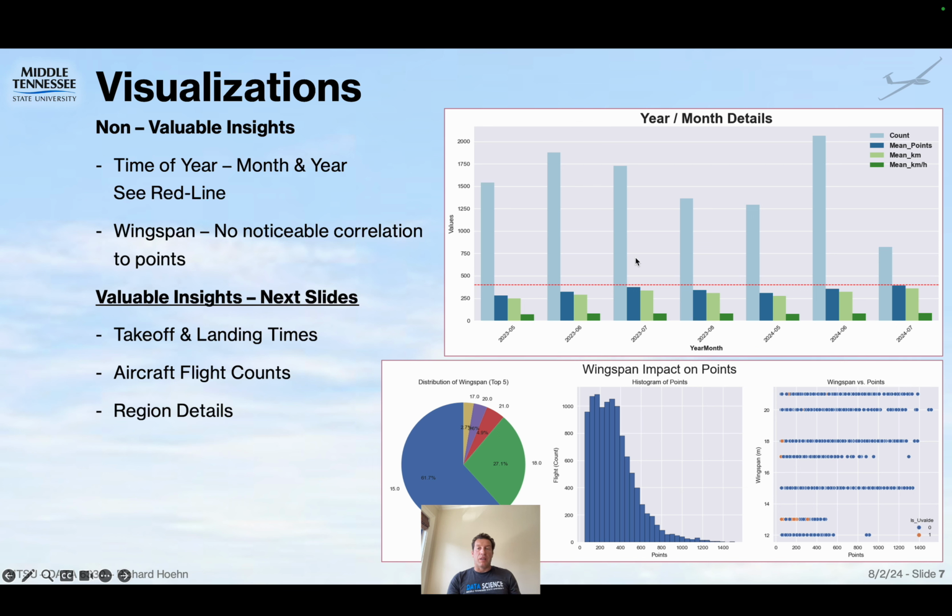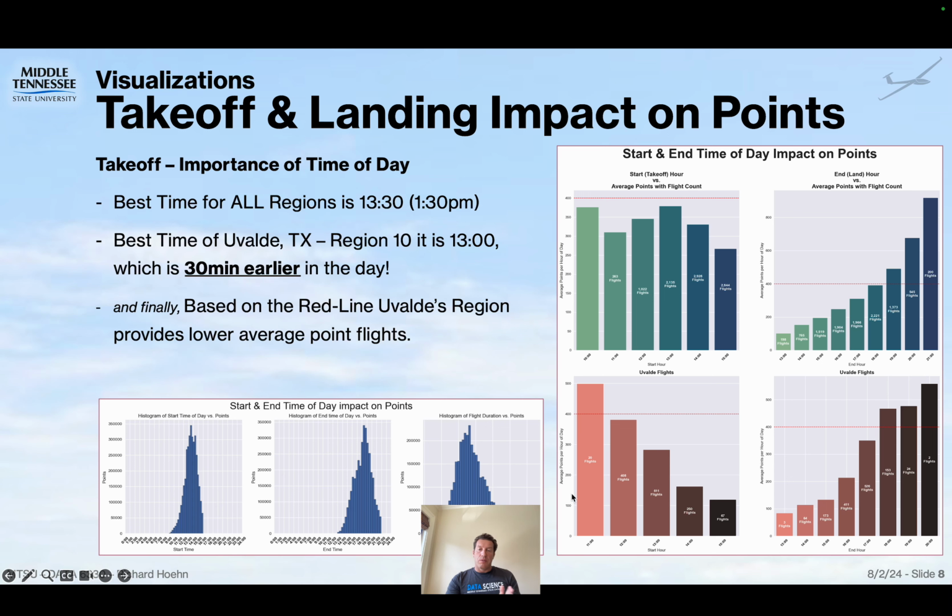and therefore the year-month details weren't as important as others. However, takeoff and landing, when we visualized it, we really could see that overall in all the regions, a takeoff time about 1:30 in the afternoon was optimal. When we looked at Uvalda only, we noticed that it was about half an hour earlier that the region was more important. But we also noticed that when we graphed the red line at 410 points, which was an average, we saw that Uvalda's region actually got less points.